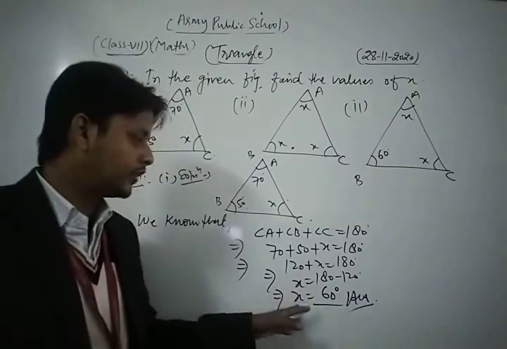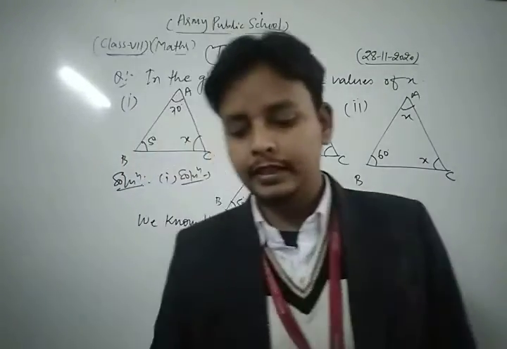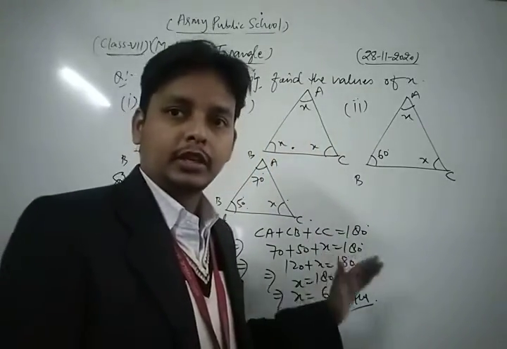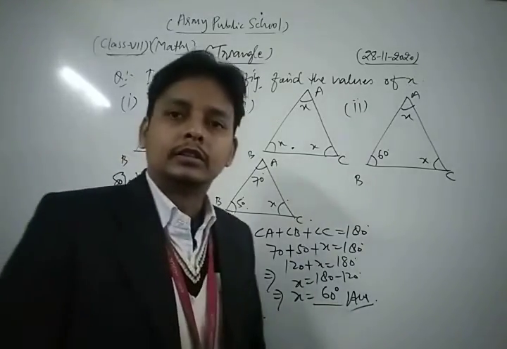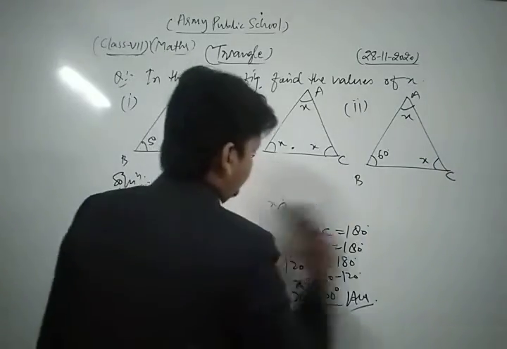Thus in this way the value of x is 60 degrees. In that type of question we apply the angle sum property of the triangle and simplify. Now similarly we take and solve the second part of this question. Let's see.